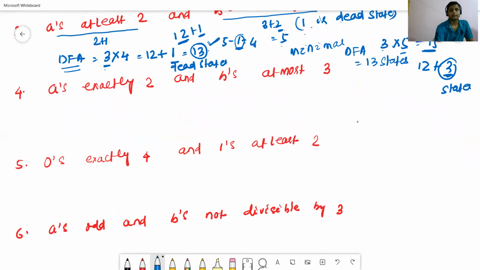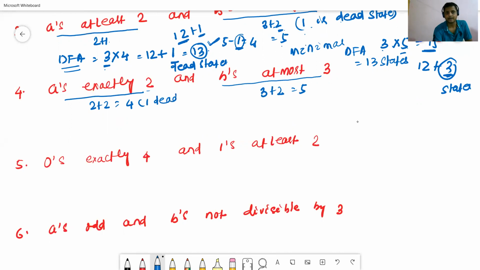Number of A is exactly 2. Number of A is exactly 2 means how many states will be required? 2 plus 2. Number of B is at most 3 means how many states will be required? 3 plus 2 means 5. Here 2 plus 2 means it is 4. Out of these 4 states, 1 state is called the dead state.